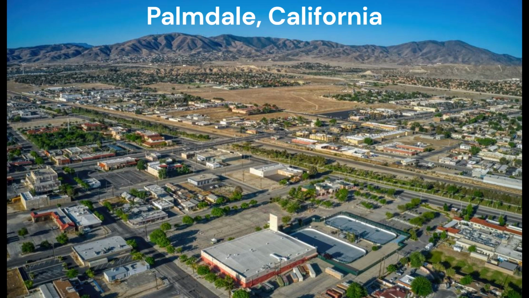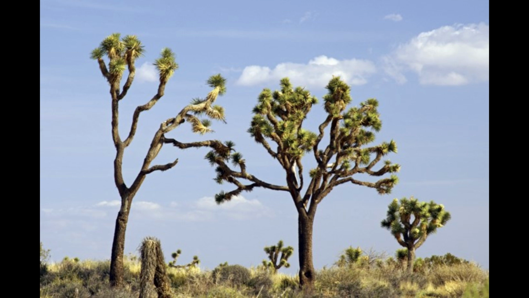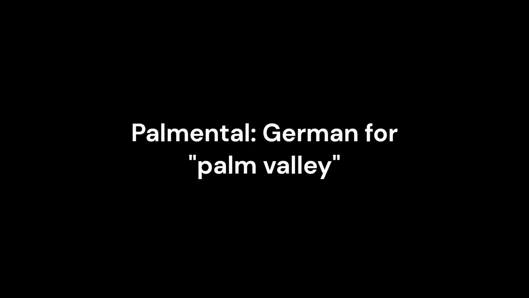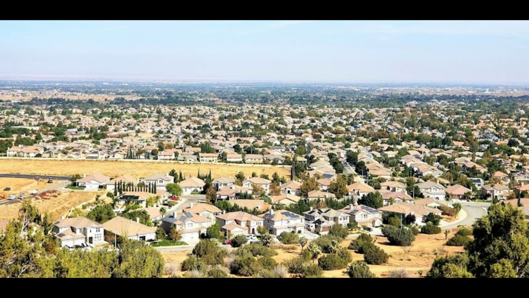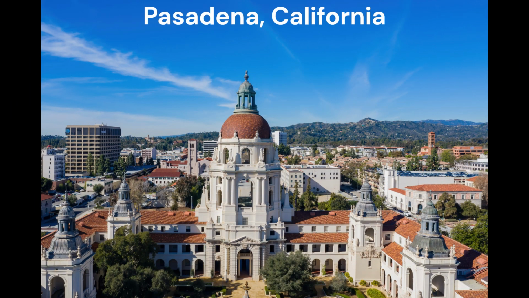The name Palmdale was given to the city because of a group of European, mainly German settlers who arrived in the area and mistook the native Joshua trees for palm trees. They named their new settlement Palmmental, which is German for Palm Valley. Eventually, over time, the name Palmmental evolved into the name Palmdale, which is used presently. And finally, we have Pasadena, California.